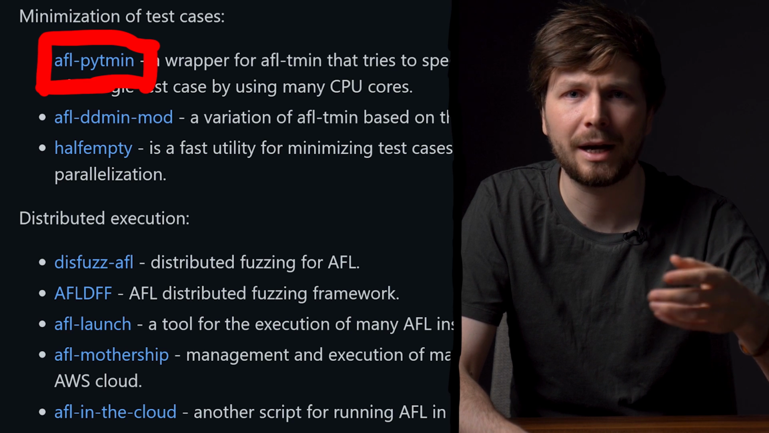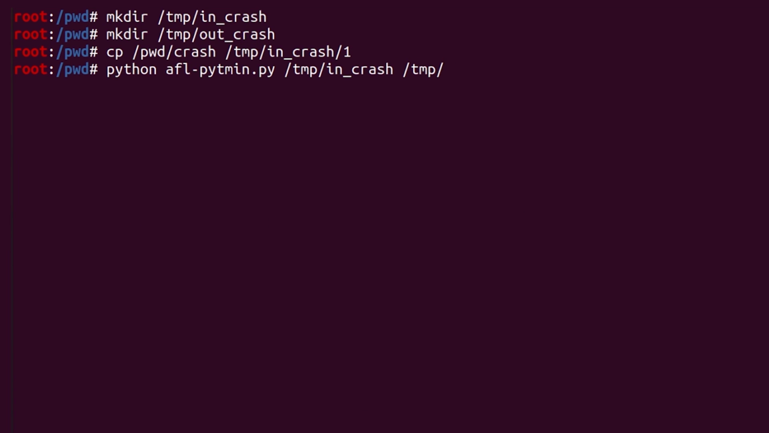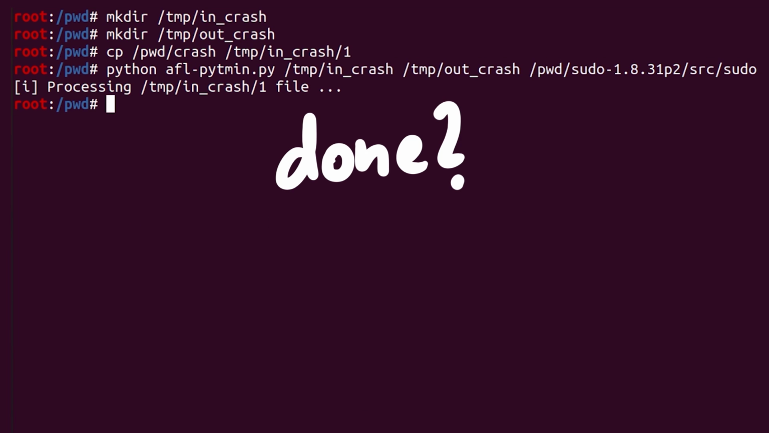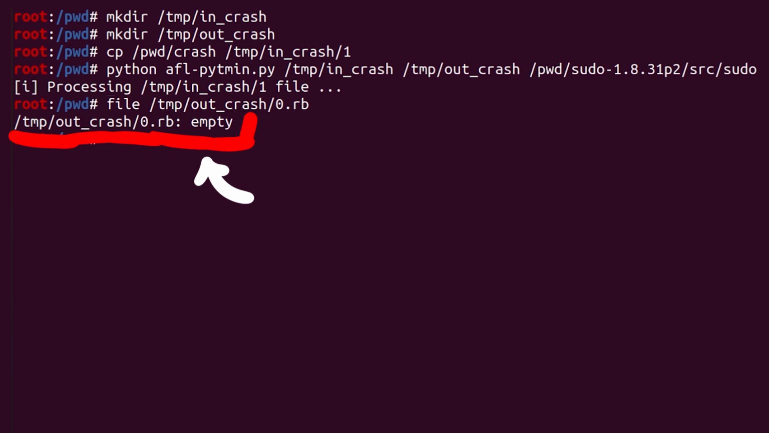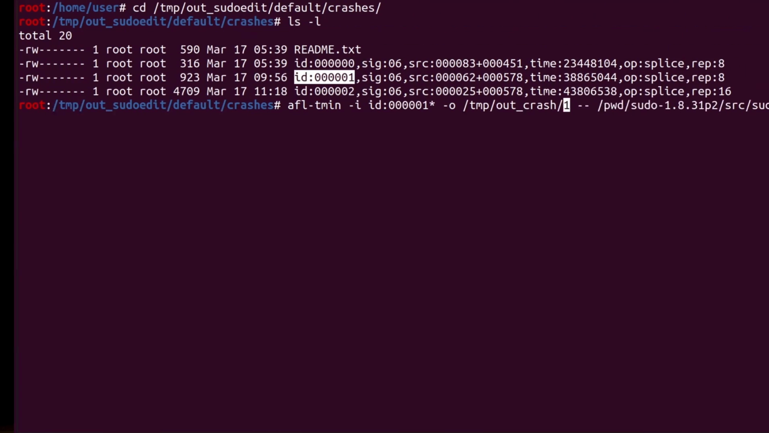How about the afl-pytmin wrapper? It seems to be a wrapper around afl-tmin. So let's try it. Adjust the tmin path. Let's go. Done. It created an empty output file. Huh? Maybe an empty input file also crashes it? But testing that empty file doesn't work either. Okay, let's just use the minimizer that comes with AFL, afl-tmin.